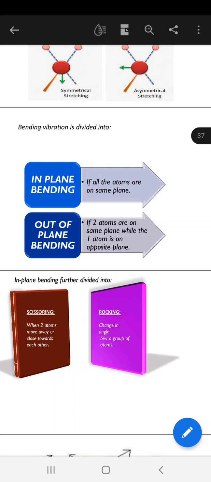When you cut, the scissors come together and go away. So you can say that is the change taking place in the bond angle, meaning the atoms are going away or coming together. And rocking is the angle change taking place between a group of atoms.